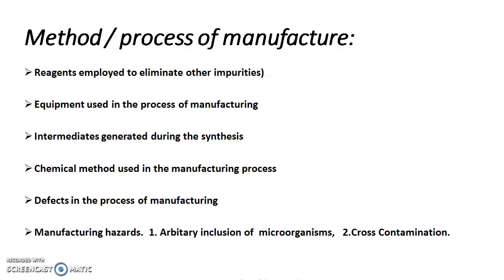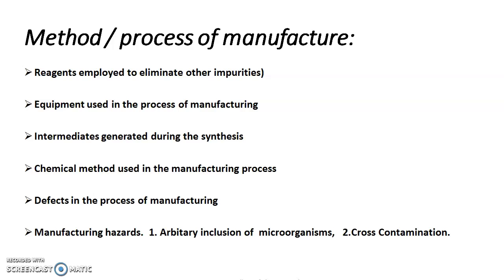The next one is methods and process of manufacturing. This is another process which can produce impurities in pharmaceutical substances, mostly in synthesis and formulations. The reagents are employed to eliminate other impurities. We use many solvents or reagents to eliminate the impurities which may form in the synthetic process.